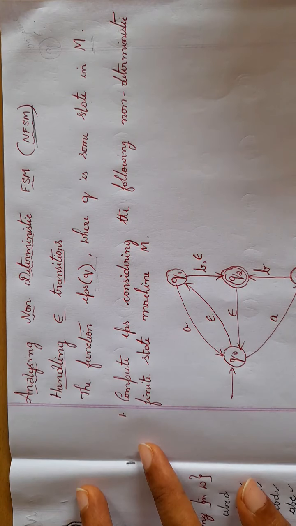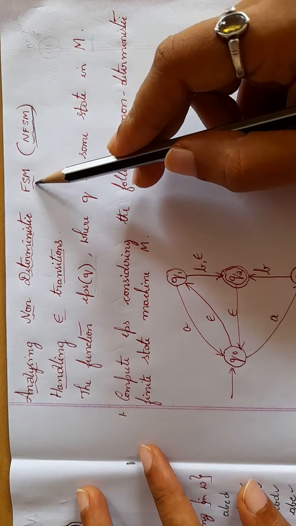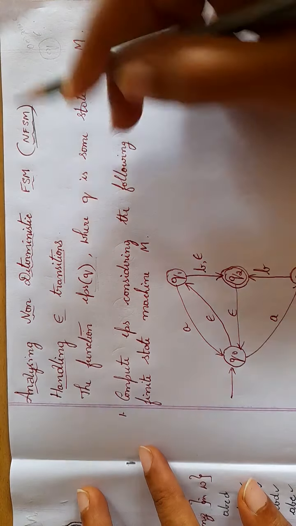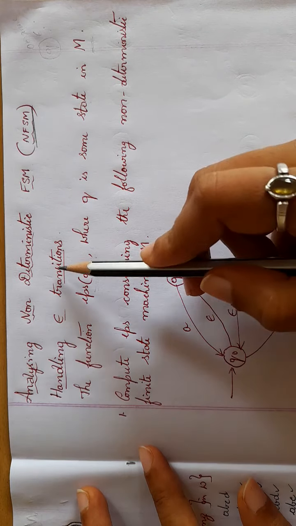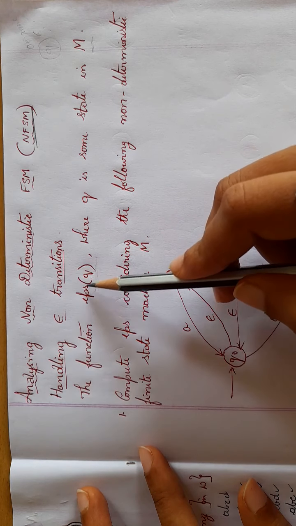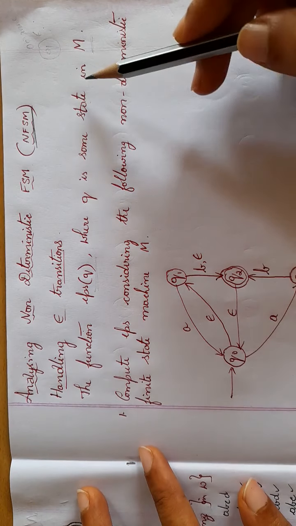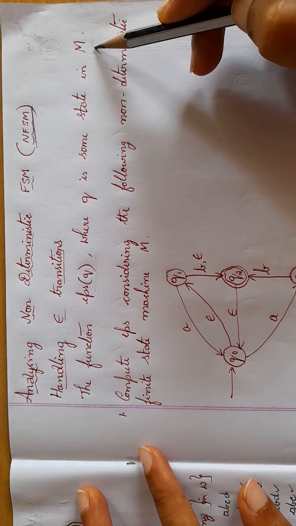Let's move on to the next topic, analyzing non-deterministic FSM, the NFSM. Under that, handling epsilon transition. So that is EPS of Q, the function EPS of Q, where Q is some state in M.